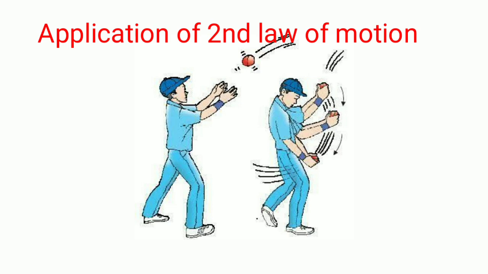Now, let's consider some applications of the second law of motion. You might have seen in cricket matches that whenever a fielder catches a ball, he pulls his hand backward. And we know that every moving body possesses some momentum. Let's suppose the fielder is stopping the ball at its actual position. If he had done so, he would have caught a serious injury in his hand. And to avoid that injury, he pulls his hand backward. Let's elaborate on this. There is a thing called conservation of momentum, which we will cover in later chapters. But for now, let's understand.